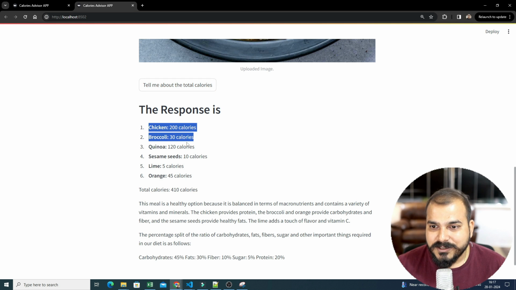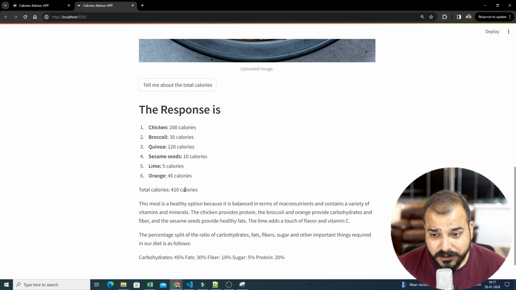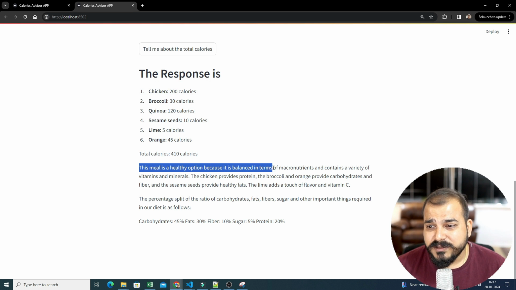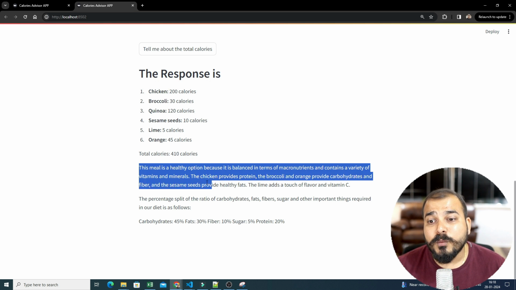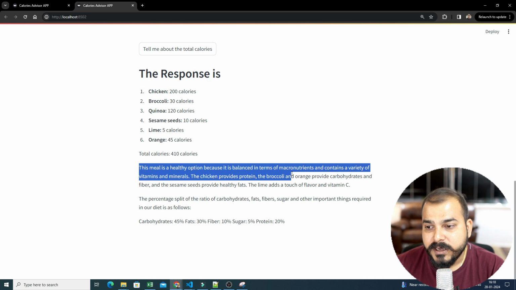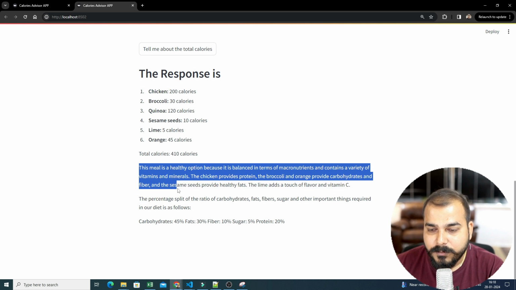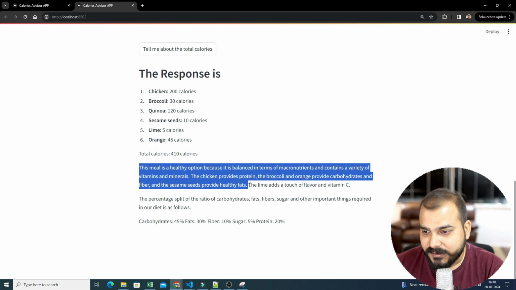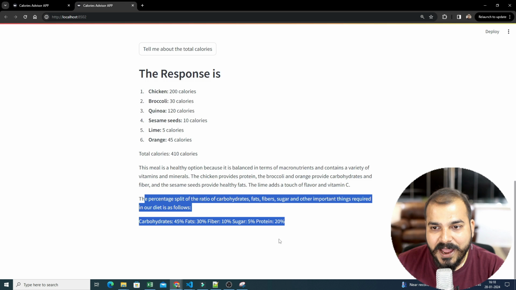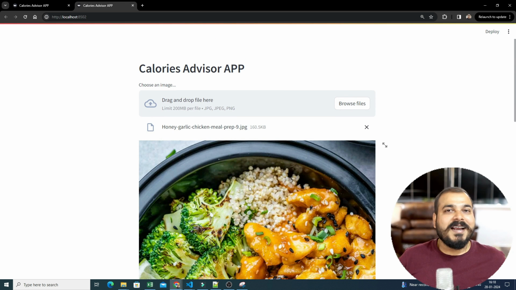So it has calories for broccoli, quinoa, sesame seeds, lime, orange. The total calories are 410. The meal is a healthy option because it is balanced in terms of macronutrients. It contains a variety of vitamins and minerals. The chicken provides good protein. Broccoli and orange provide carbohydrates and fiber. And the sesame seeds provide healthy fats. The lime adds a touch of flavor and vitamin C. So everything is there.